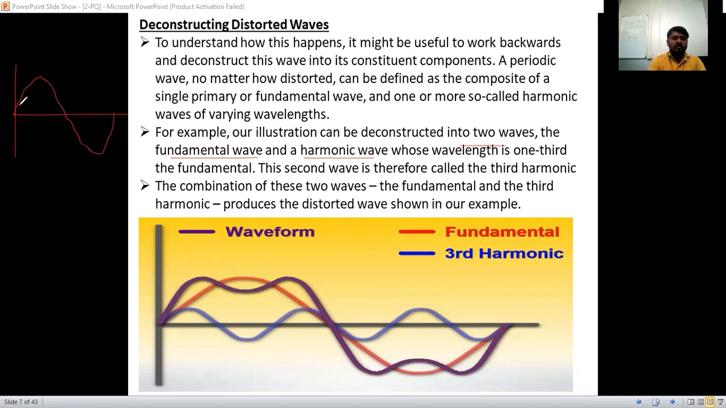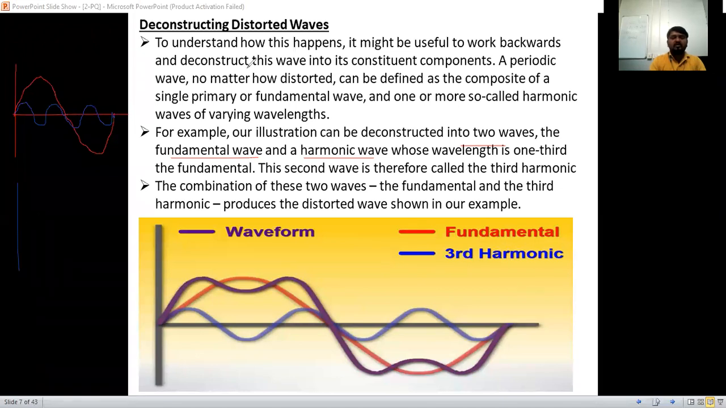So here the harmonics will start from here, and it is going to start here, and like this it is going to end here. Like this it is going to end. This is called harmonic waveforms. We are going to call that. This is harmonic waveforms. So combination of these two, we are going to get the distorted waveforms. We are going to get that one.